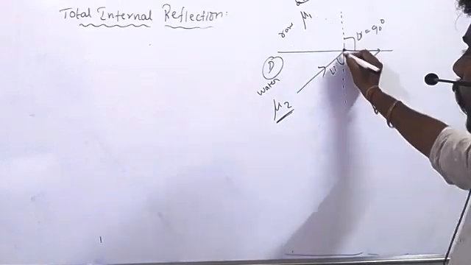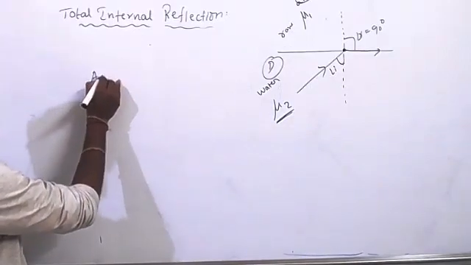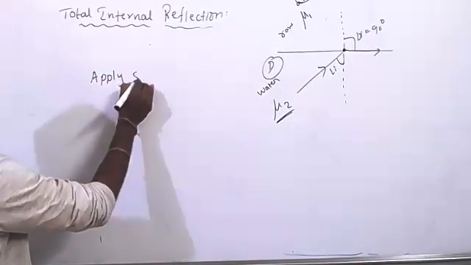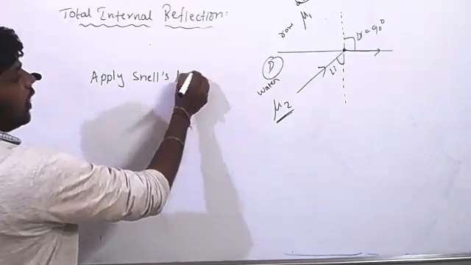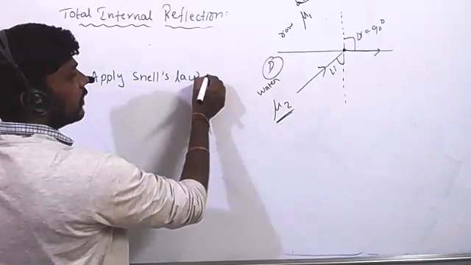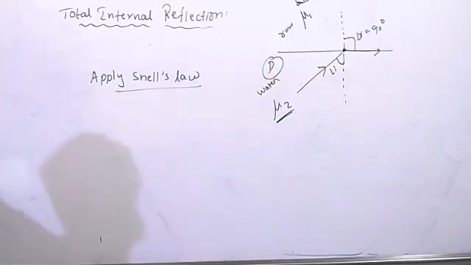Now at this point, what I'm going to do is apply Snell's law at the surface. Kushi, am I clear? Yes, sir.